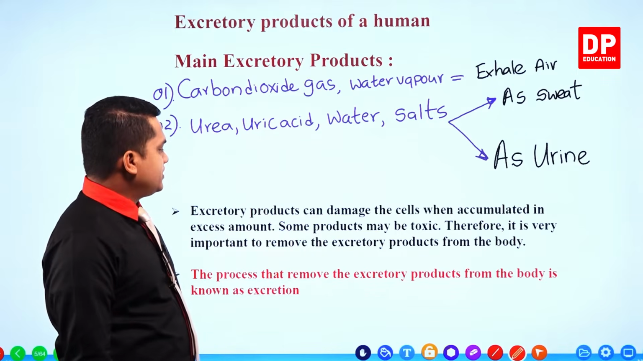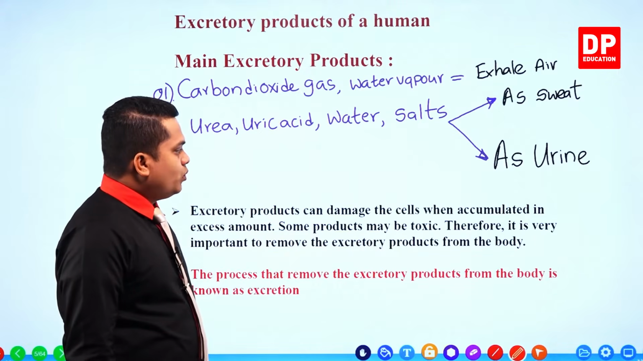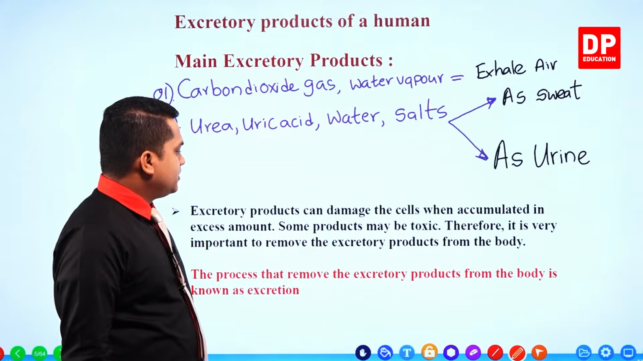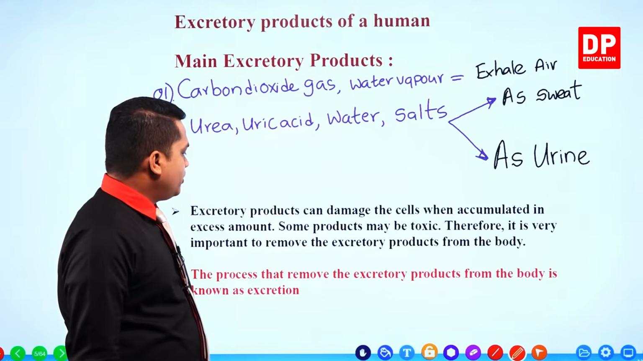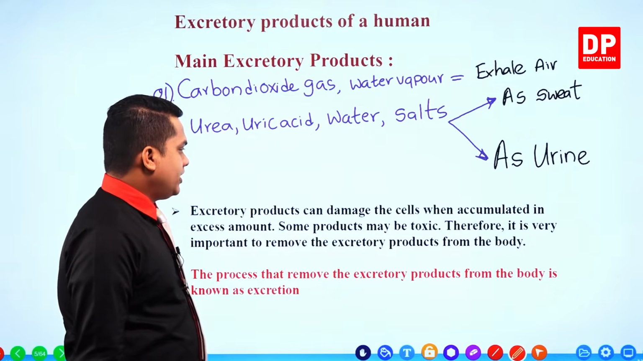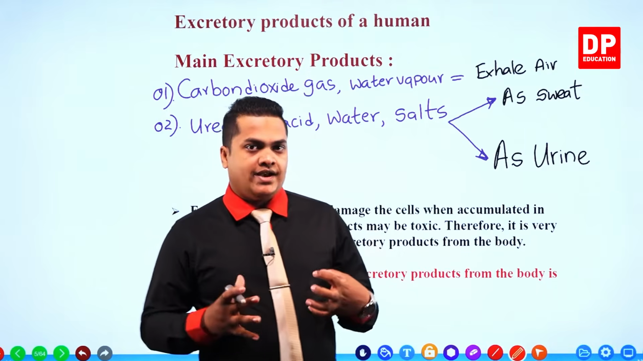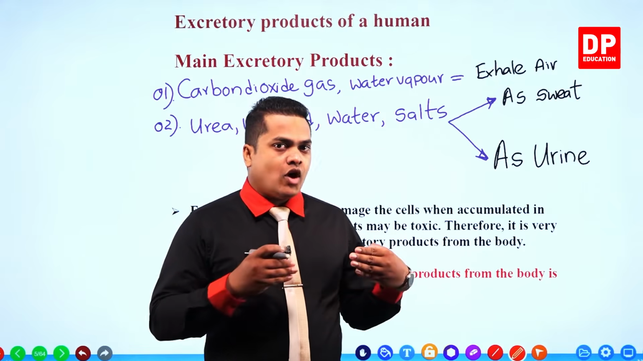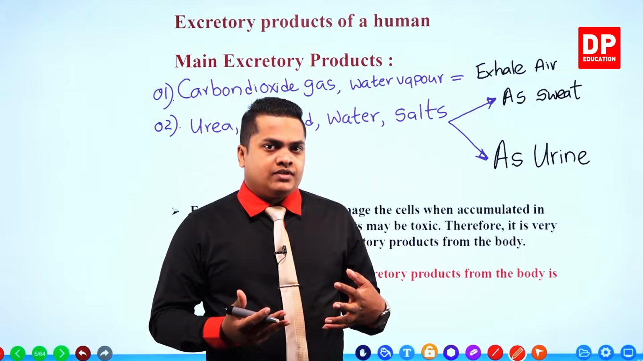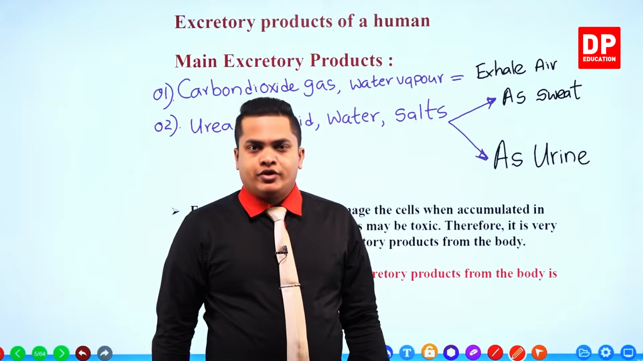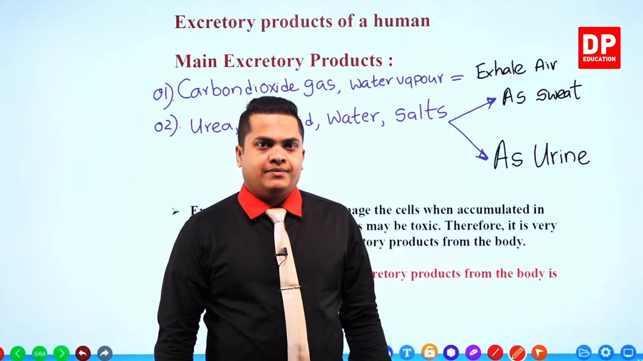So you are given the point once again. Excretory products can damage the cells when accumulated in excess amounts. Some products may be toxic. Therefore, it is very important to remove the excretory products from the body. So in the earlier case also, we said that, right? And we observed that if more and more carbon dioxide and water vapor is getting collected within our cells, they're going to harm our cells. They're going to damage our cells. So we have to remove them, expel them.